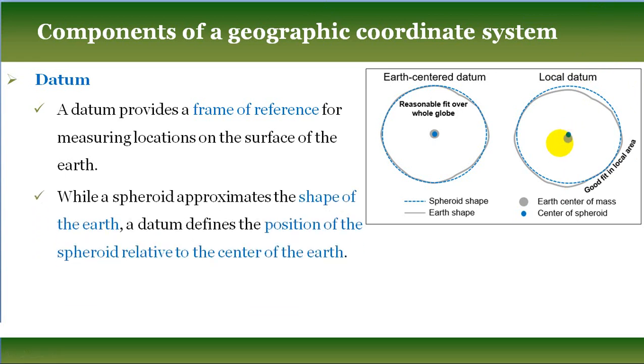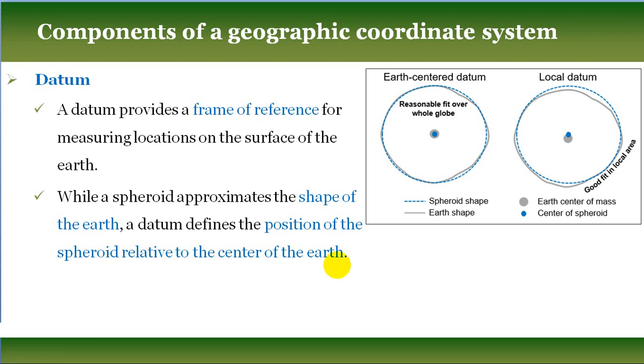While a spheroid approximates the shape of the earth, a datum defines the position of the spheroid. Datum defines what should be the position where we will fit the spheroid with the earth. So the position of the spheroid relative to the center of the earth. So datum is a very important point: how you will fit the spheroid with the shape of the earth. So their position is defined by the datum.